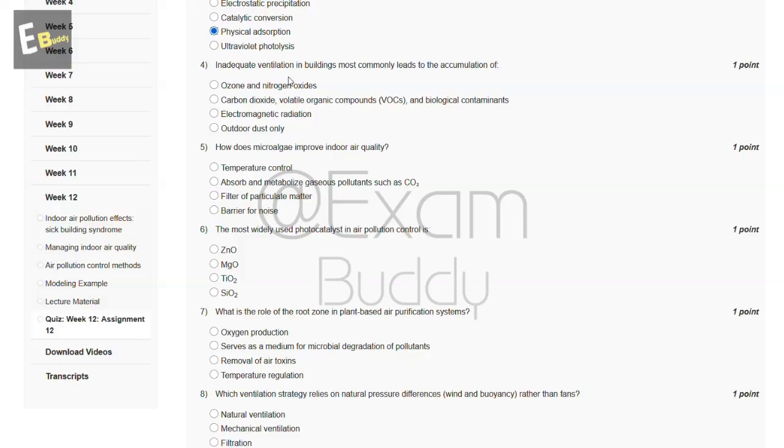Inadequate ventilation in buildings most commonly leads to the accumulation of. So these are the options, and the answer of our fourth question is B, carbon dioxide, volatile organic compounds, VOCs, and biological contaminants. Now let's go to our question number 5.